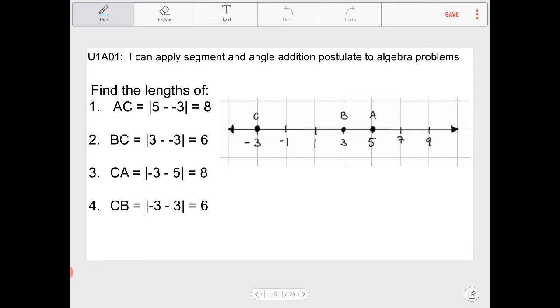Lovely. Notice that I use the absolute value symbol here. Whenever we're talking about length, at least from a physical standpoint, a length will always be positive and never negative, which is why I used absolute value symbols here. But you don't have to use absolute value symbols to figure out what length is. You can think about it logically.